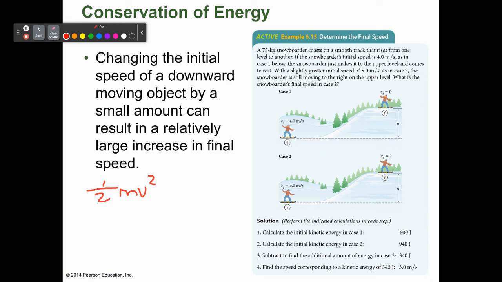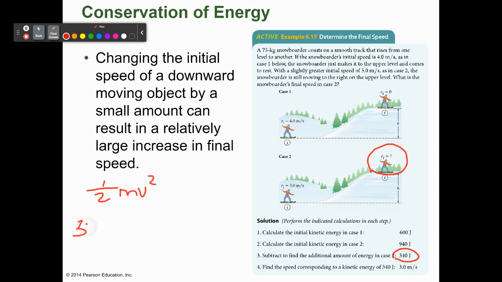That's for case 1. For case 2, it would be 1/2 times 75 times 5 squared, which gives us 940. We subtract those two to find how much excess kinetic energy I have. That excess kinetic energy is what contributes to the final velocity.